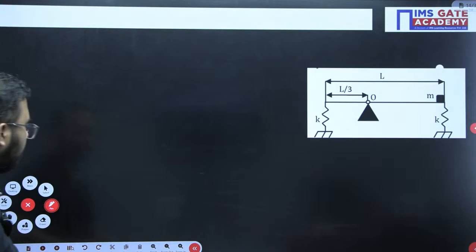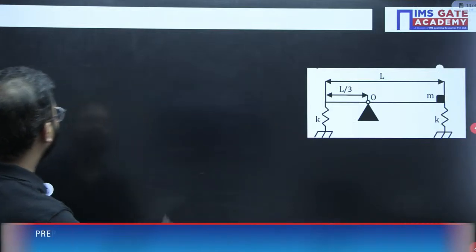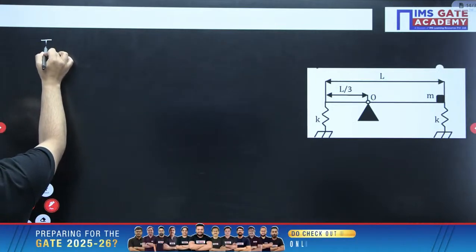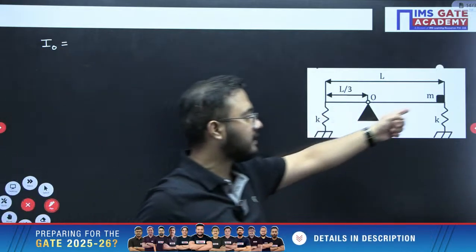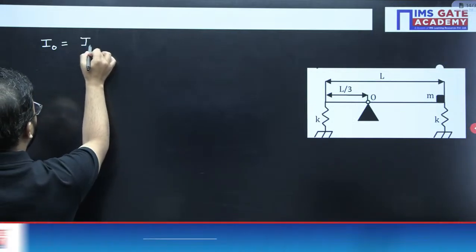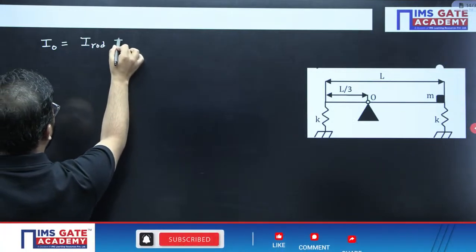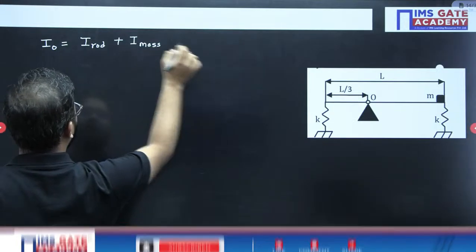Now, first of all, mass moment of inertia about point O we will write. But it includes two things, rod plus that small mass m. So mass moment of inertia of rod plus mass moment of inertia of the small mass m.